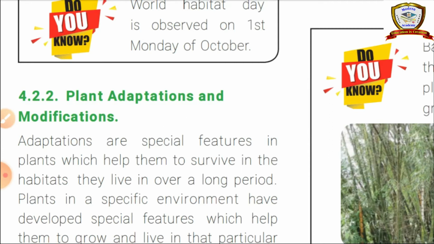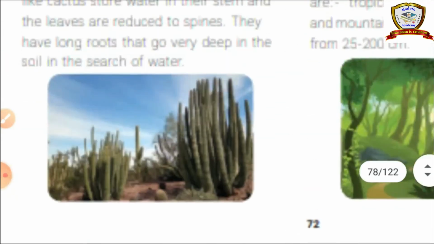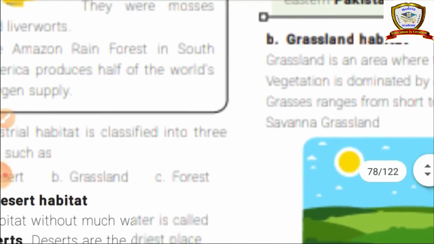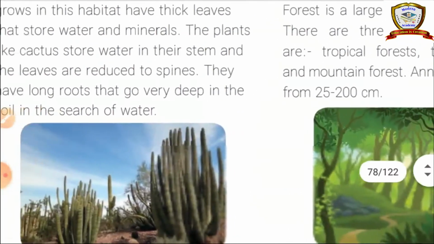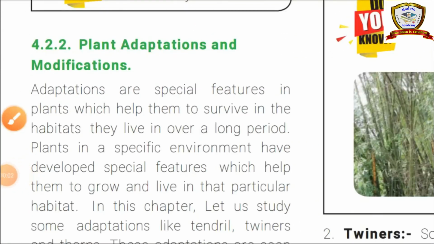Okay, and then terrestrial habitat, the area which is covered by land, is called terrestrial habitat. Further, it is divided into three types: desert habitat, forest habitat and grassland habitat. Okay, so desert habitat gets very little rainfall, just 25 centimeter, but forest habitat gets much more rainfall, 25 to 200 centimeter.